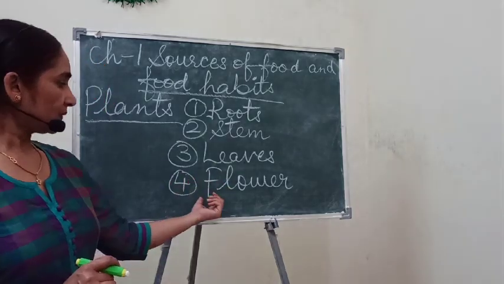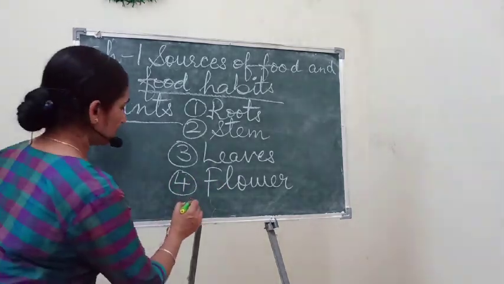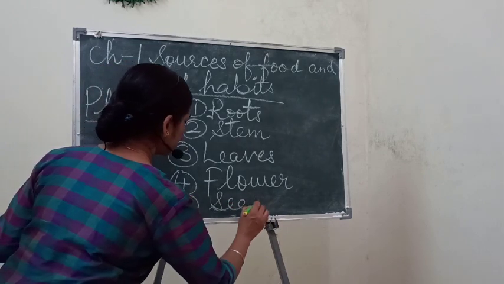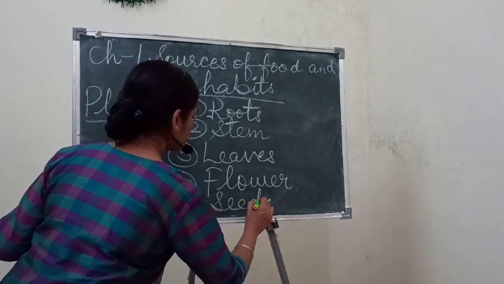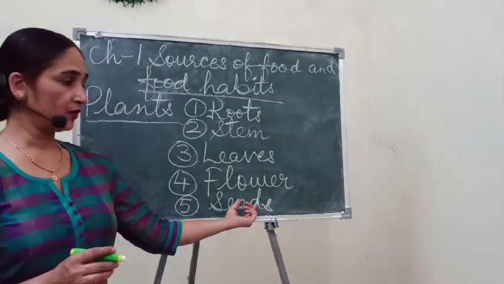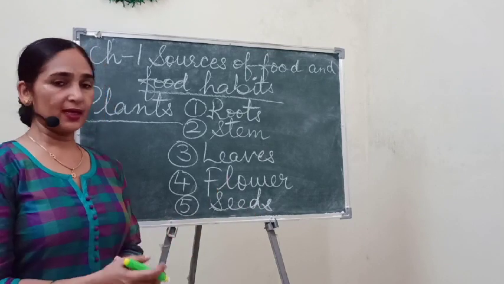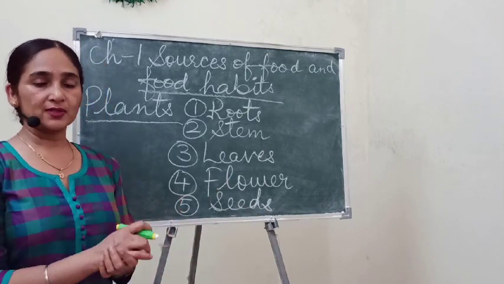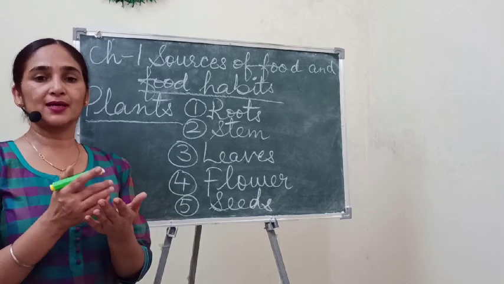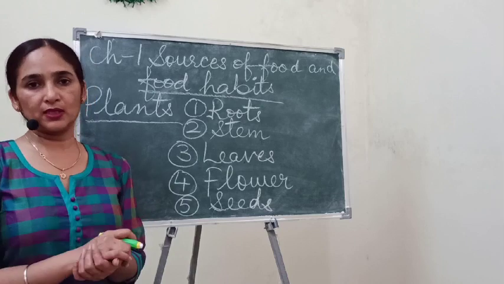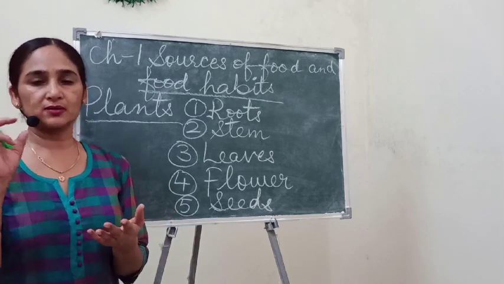Some other flowers are also used as vegetables. And after flowers we studied the seeds. Seeds of many plants are edible, or we use seeds for different purposes. That also we studied in detail. Some seeds are oil yielding seeds, we get oil from those seeds, like mustard seeds or sunflower seeds.